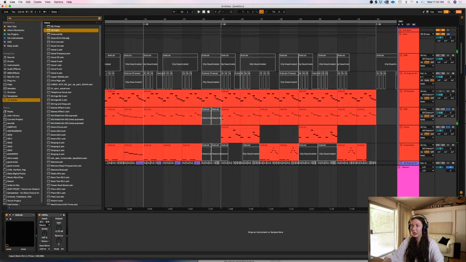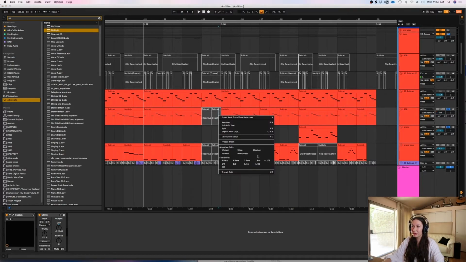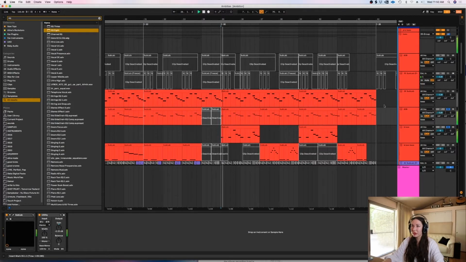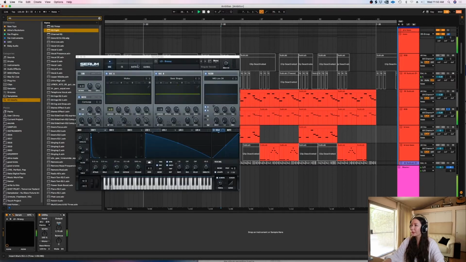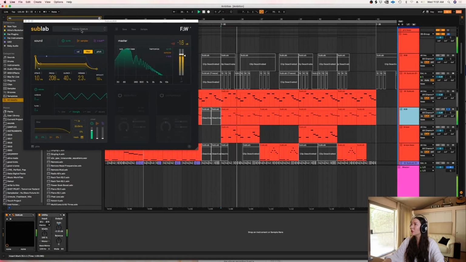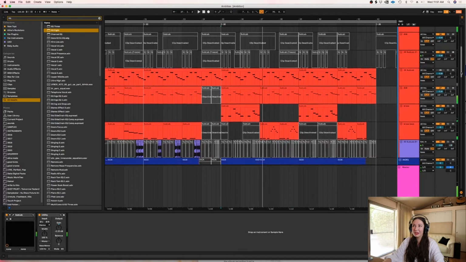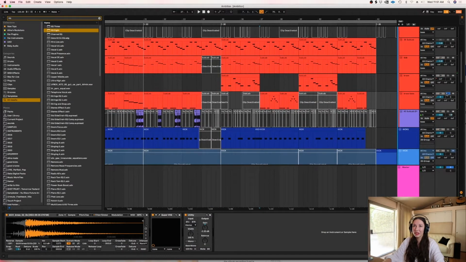Serum's really hit or miss for me. Sometimes I find great stuff in there, but I do find the navigation pretty wonky. And there's issues with it with Ableton 11. I've had a lot of them recently, so I don't use it as much as I used to, but you can still find great sounds in there. And of course, my favorite Sublab is in here. Oh wait, no, that's Serum. That one is Sublab though, yeah. Swamp Creature, what a great preset name. I love it. So yeah, the bass does this, and then there's this coming in.